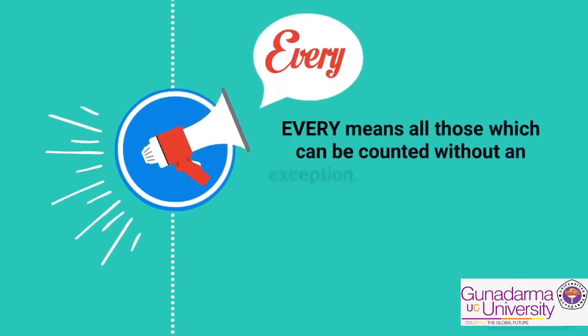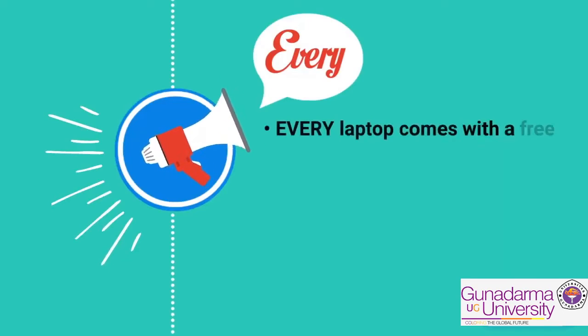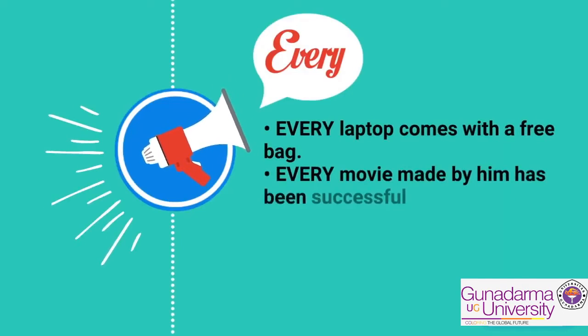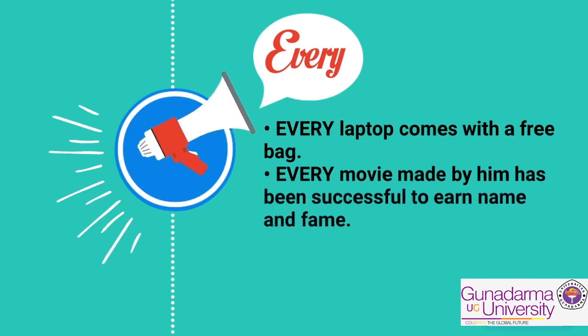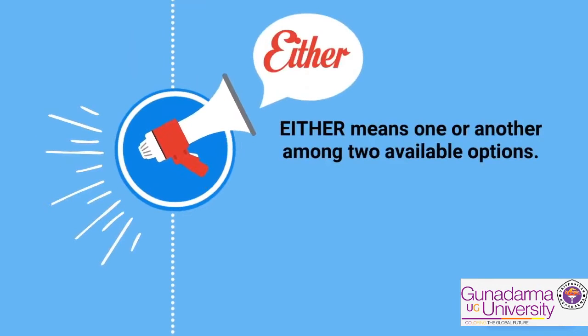Every means all those which can be counted without an exception. Every and each are similar and interchangeable on most occasions. And these are the examples. Either means one or another among two available options.